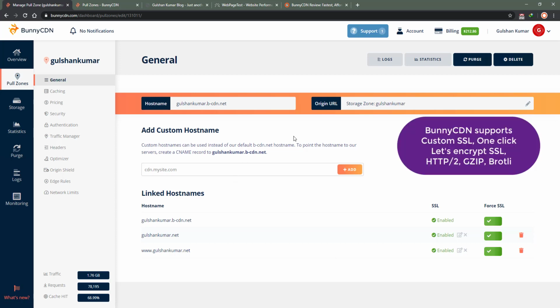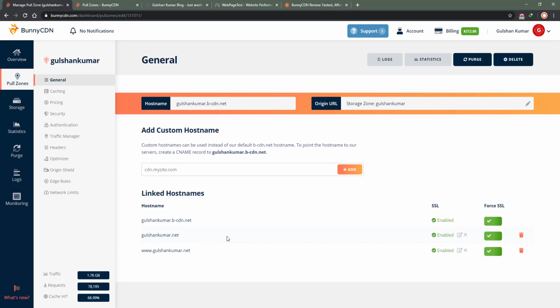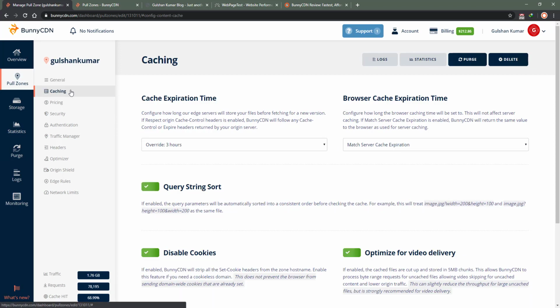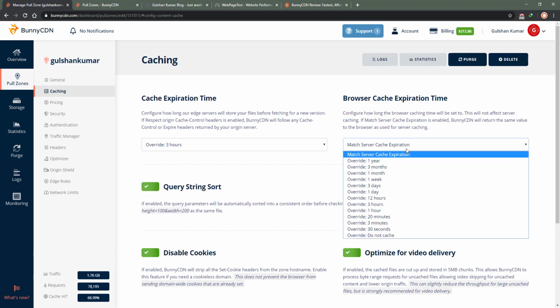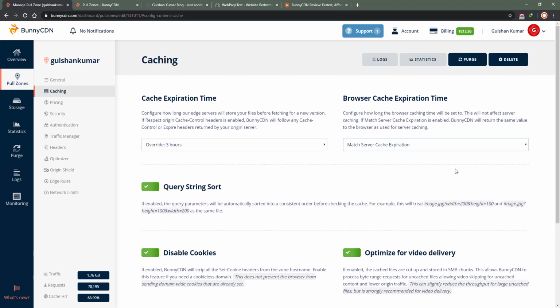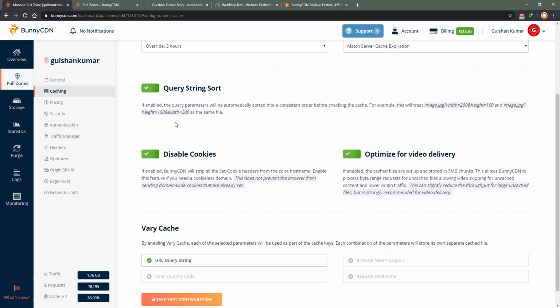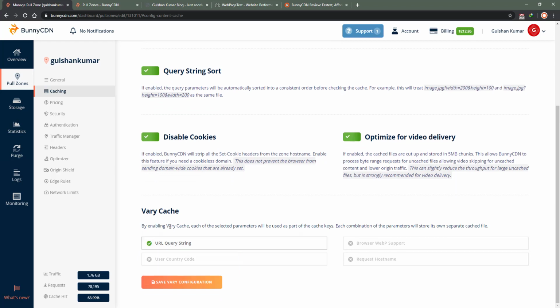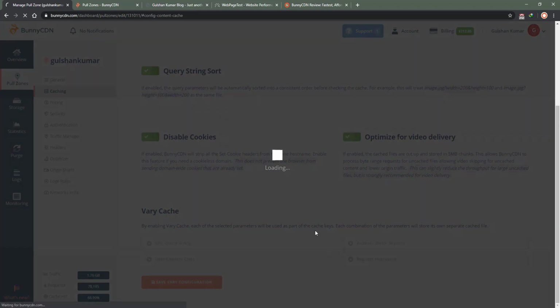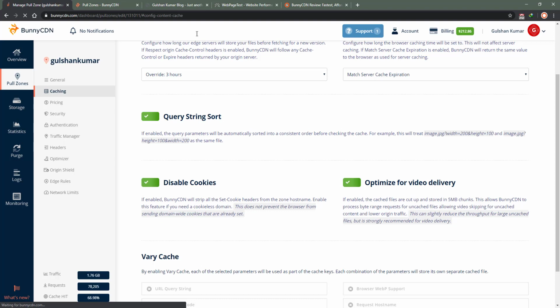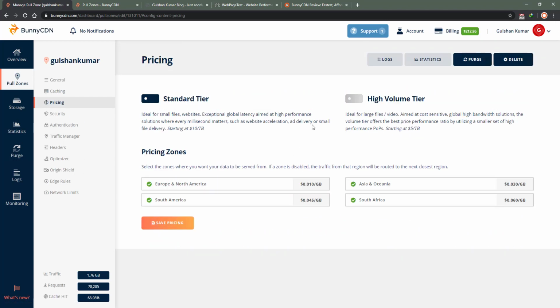Well, this is a static site, so I have connected my main domain gulshankumar.net and www, and they also have a configurable caching solution, like how much minimum caching I want to set. So I have set up a 3 hour max server expiration accordingly, and query string sort, disable cookies, optimize for video delivery, cache by query string. These are things I personally find very useful in their setup, and pricing is very decent.